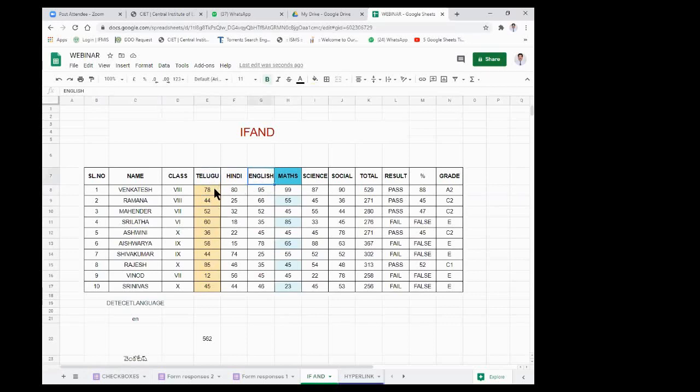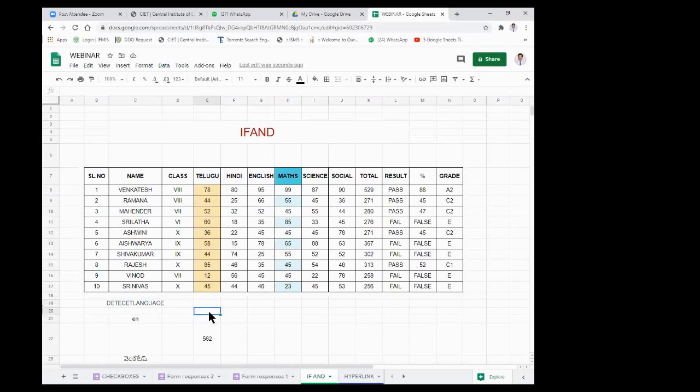Now I want to know the sum of only the Telugu subject of different students of different classes. For that, we have to keep our cursor anywhere in this sheet, or even in another sheet also, which we'll discuss later on.